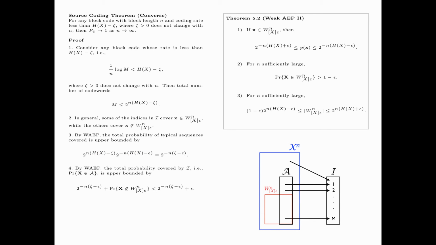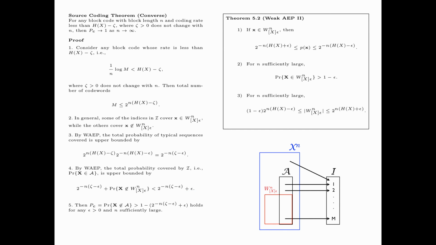The total probability covered by the index set I, that is, the probability that the X sequence is in the set A, is upper bounded by the blue part, whose probability is at most 2 to the power minus n times (zeta minus epsilon), plus the probability that X is not typical, that is the green part, which by the weak AEP is less than epsilon. Therefore, we obtain the upper bound 2 to the power minus n times (zeta minus epsilon) plus epsilon on the total probability covered by the index set I.